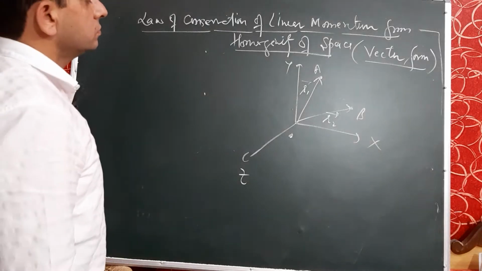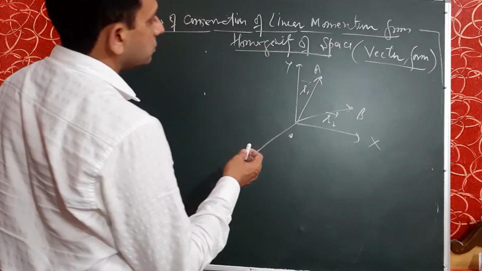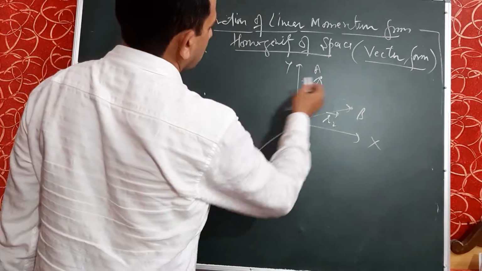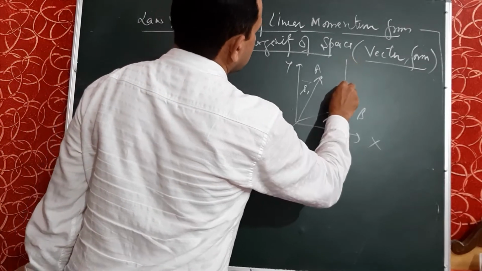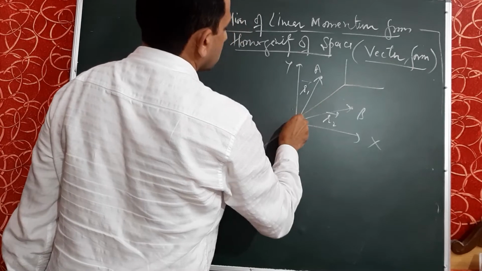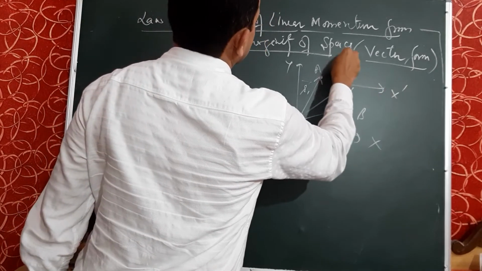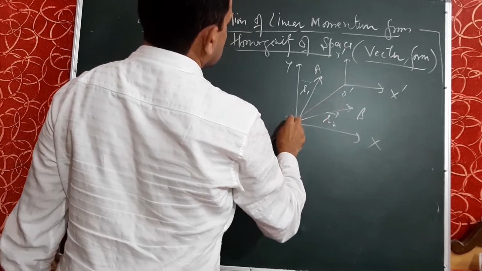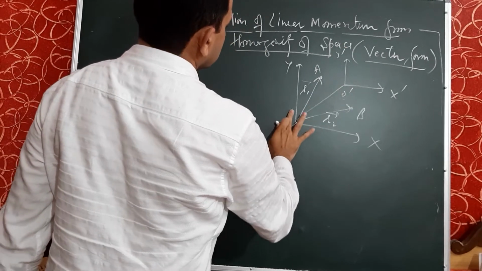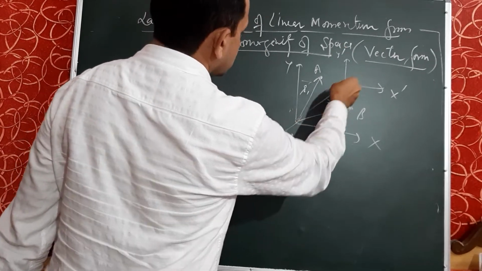Now we will consider the second frame of reference, that is the S dash frame. Let that frame be lying here. It is O dash, this is x dash, this one is y dash, and this one is the z dash axis.